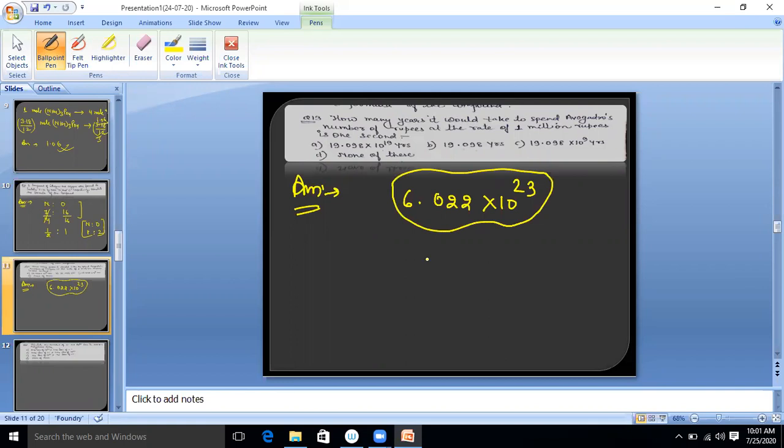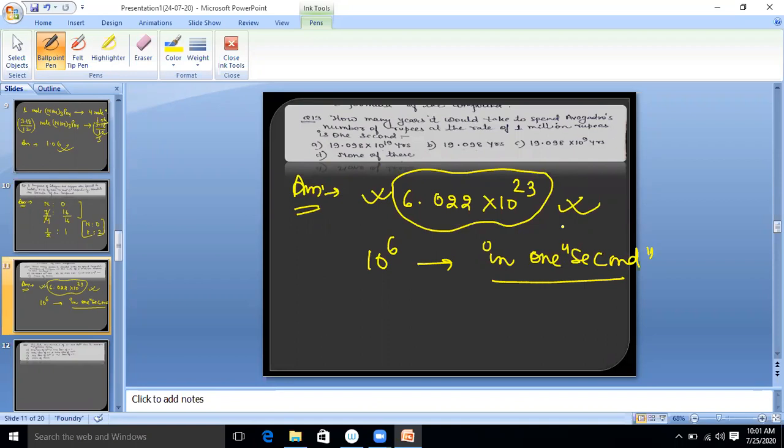You have so much money. Now they are asking, how much time will you take to spend so much money if you spend 1 million, means 10 to the power 6 rupees, in 1 second? Mathematics question. So tell me, how many years will you take to expend this entire amount of money? How much time will it take you to spend it all? Just think on it. How much time will it take? And tell me the answer quickly.